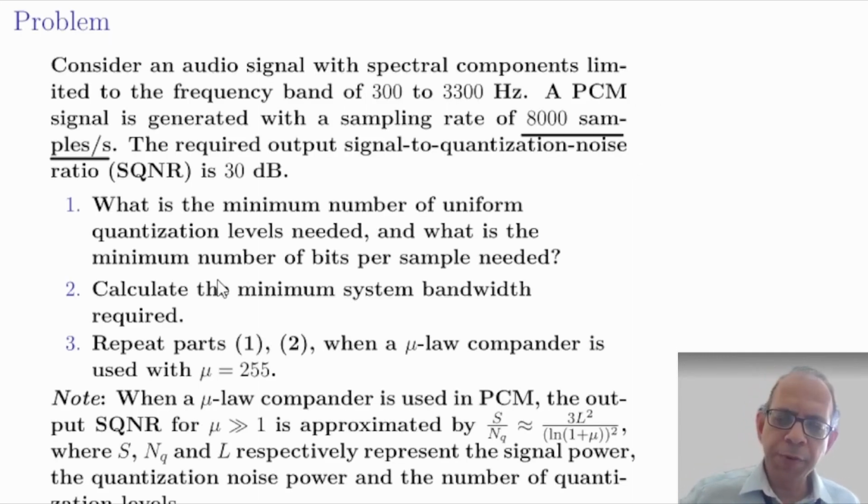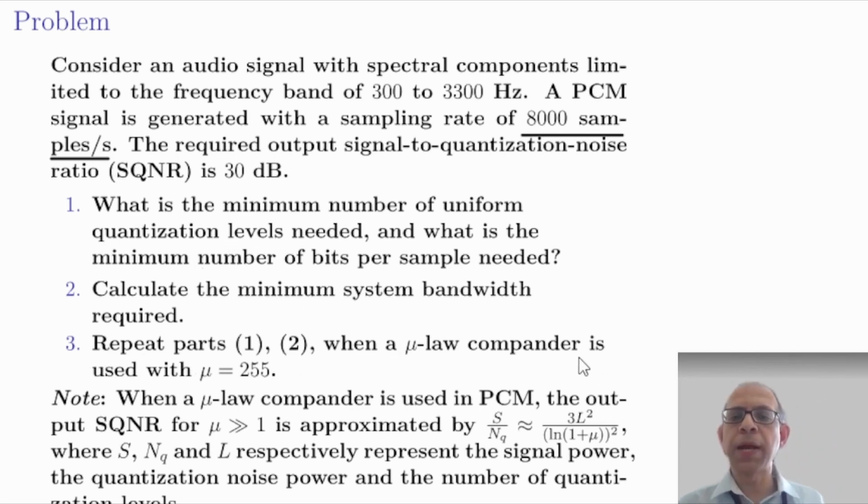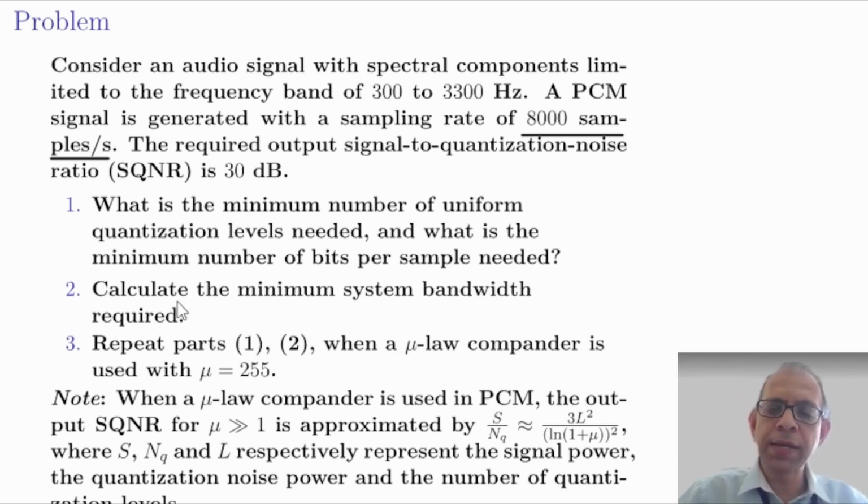Now part 3 of the problem is about doing part 1 and 2 again when a mu law compander is used with mu equal to 255. Now mu law companding is a non-uniform quantization technique, and for that it is given here as a note that when mu is very large, then the SQNR for a mu law compander can be approximated by 3L square upon natural log of 1 plus mu whole square.